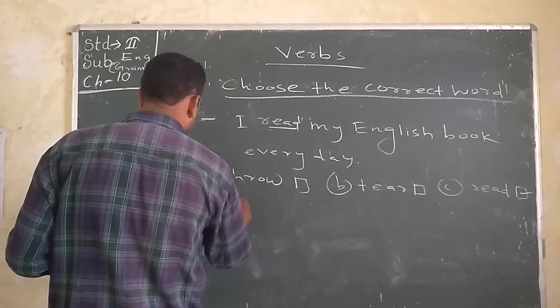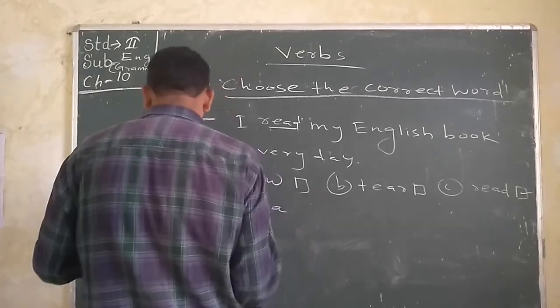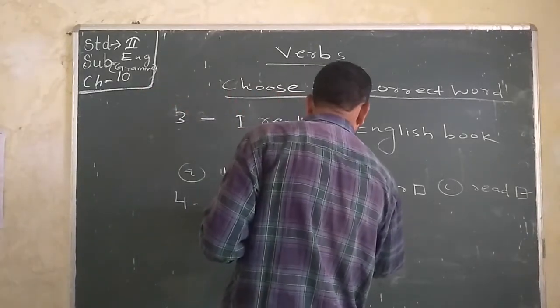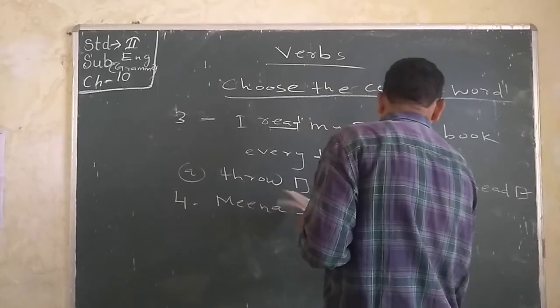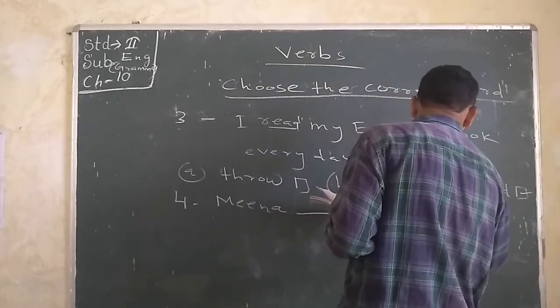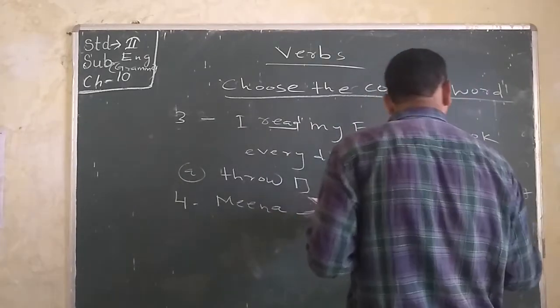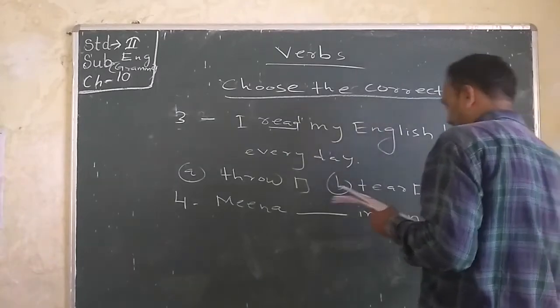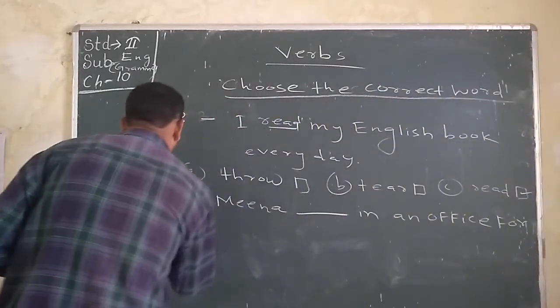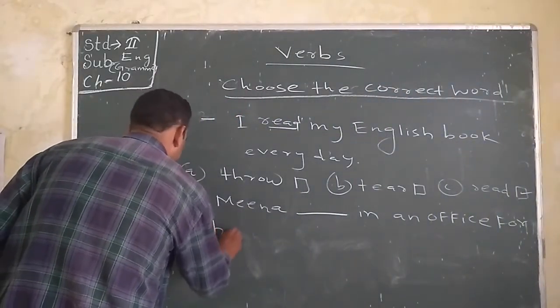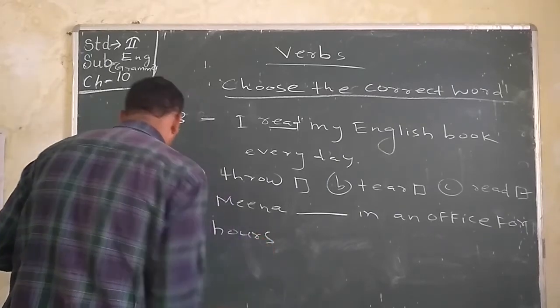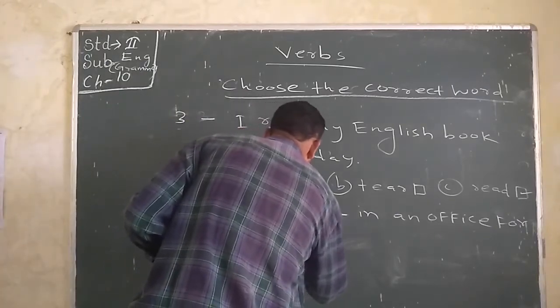Meena dash in an office for 8 hours every day.